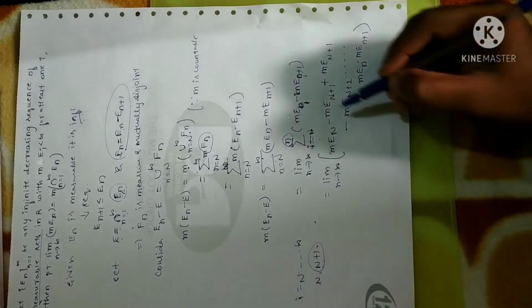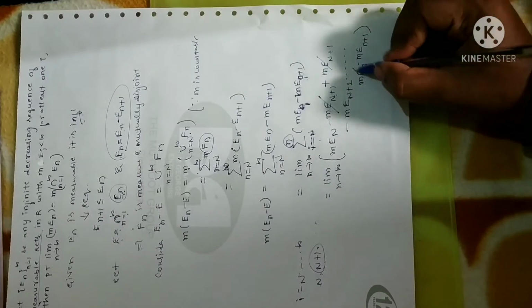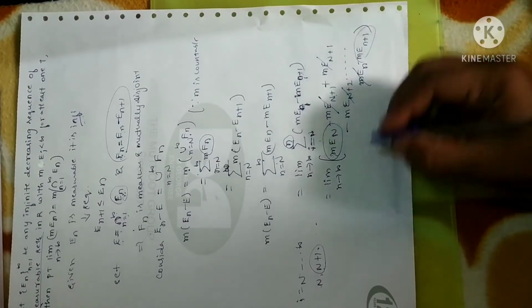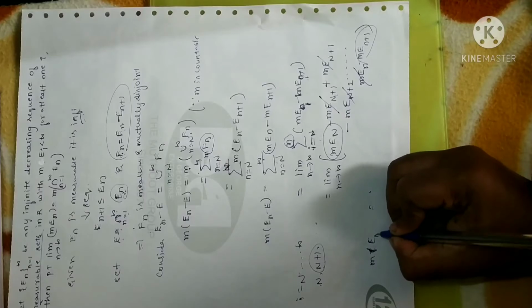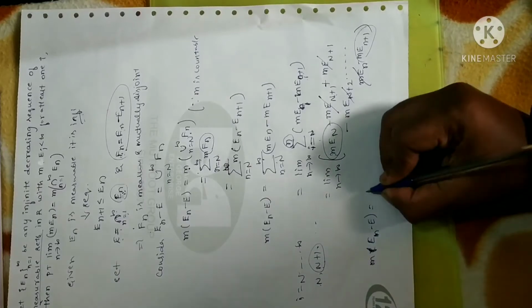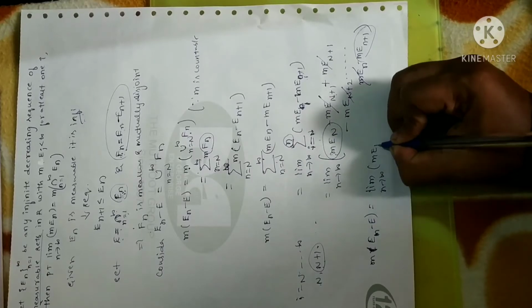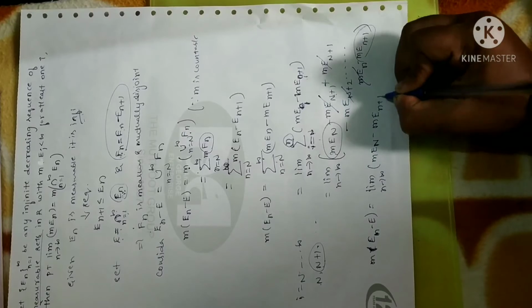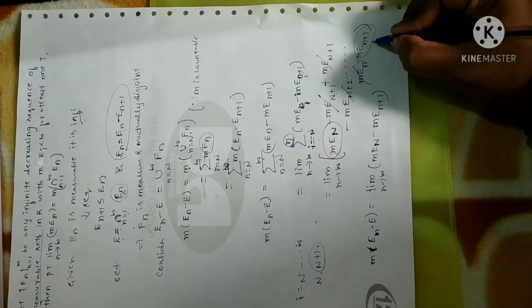Now you can note that all the successive terms get cancelled. When you go on expanding these terms, all the successive terms get cancelled, the previous terms. So the only remaining terms will be first and last. So let me write the LHS as it is. m of e N minus e is equal to limit n tending to infinity, m of e N minus m of e small n plus 1. Remember, here first value is capital N, last value is small n. Why? Because the summation ending value is n.